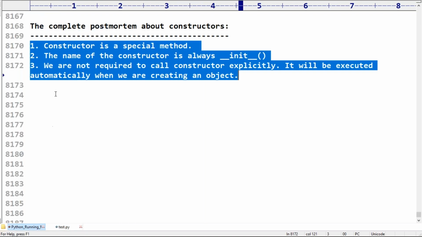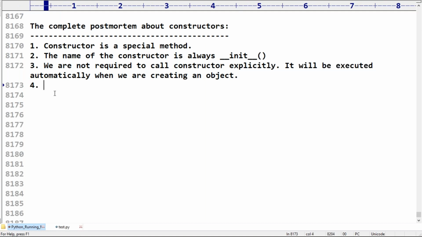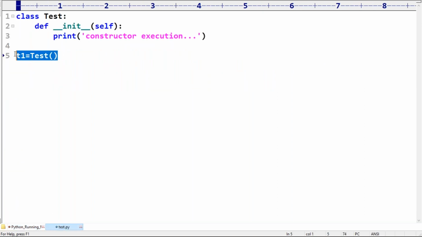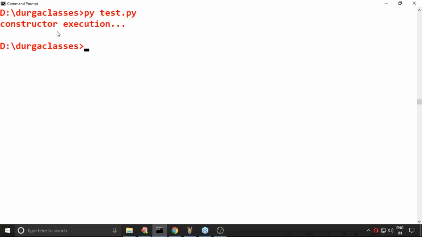Per object, the constructor will be executed only once. Please take special care about this terminology. Here, how many objects did we create? Only one object. That's why the constructor is executed only once.